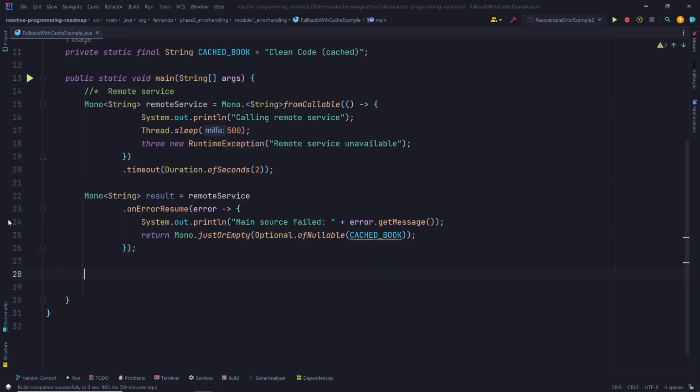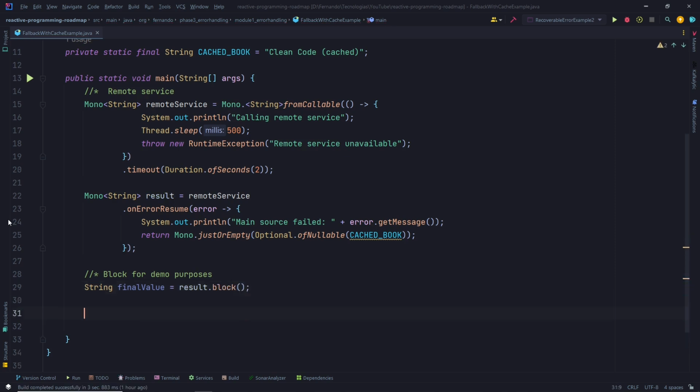Now what are we going to do? We are going to block this. Okay, we don't usually do this when we are working professionally, but this is just for demo purposes. So we are going to use block for demo purposes. So how do we do this? Let's create a String finalValue. Let's get the result.